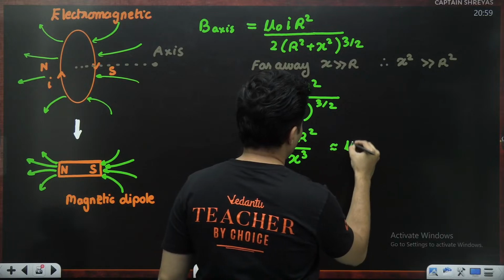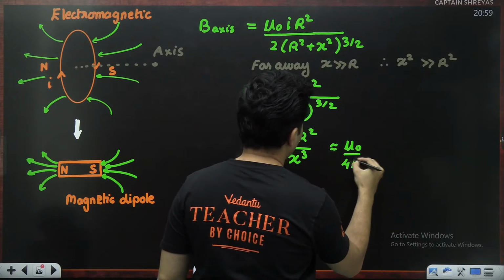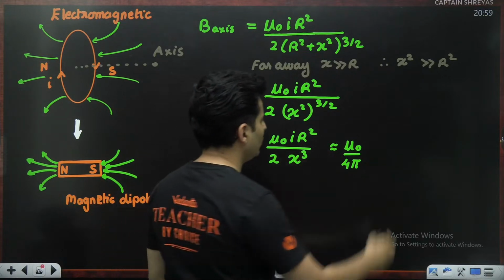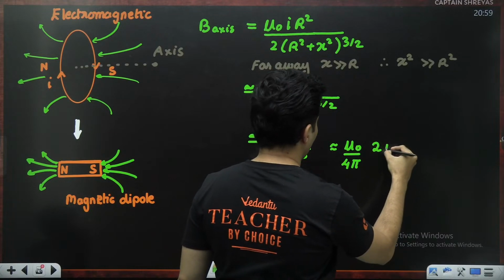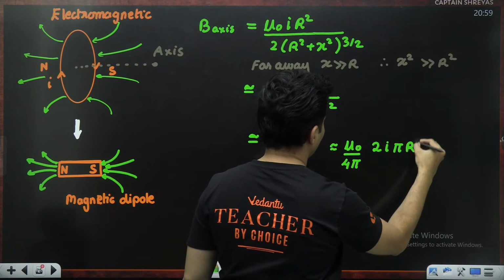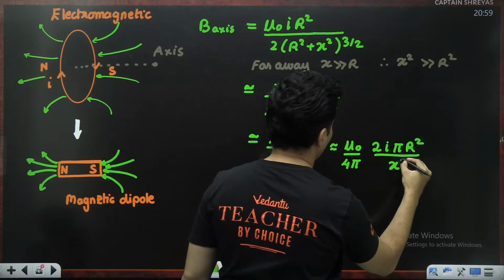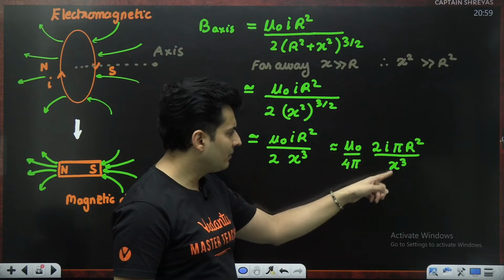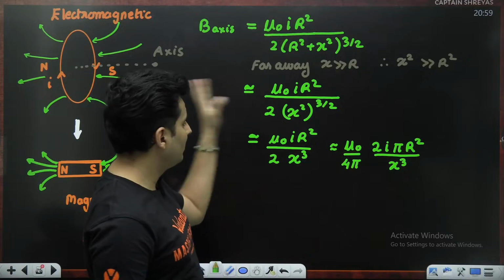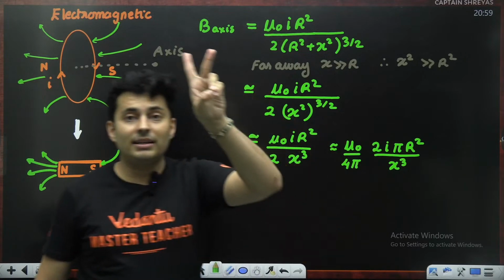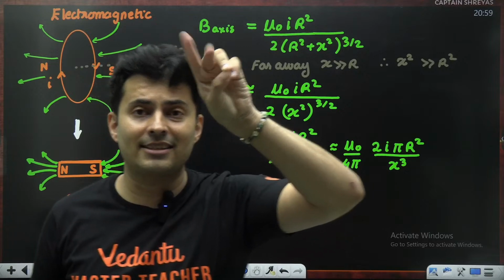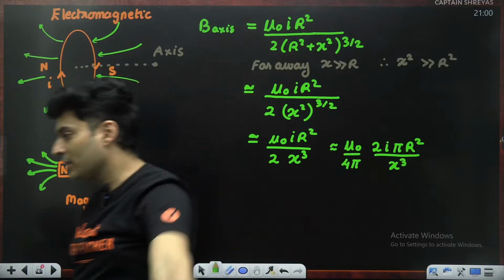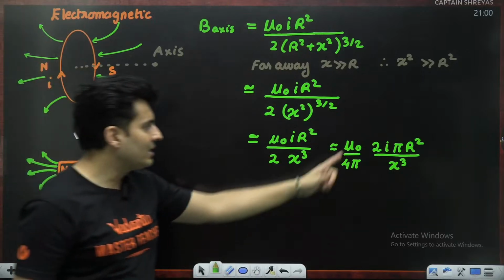So how about writing mu naught by 4 pi deliberately? Because I wrote 4 pi, only with that 2 was there, I have to multiply by 2 pi. So 2 times I times pi times r square, the whole thing divided by x cube. You'll be wondering, why did I do that? Because this is a constant, fair enough. x cube is the distance from the center, okay. Usually remember that number 2 comes whenever you are talking on the axis. Field on the axis of a dipole is 2 times the field on the equator. So that is why that 2 has come.